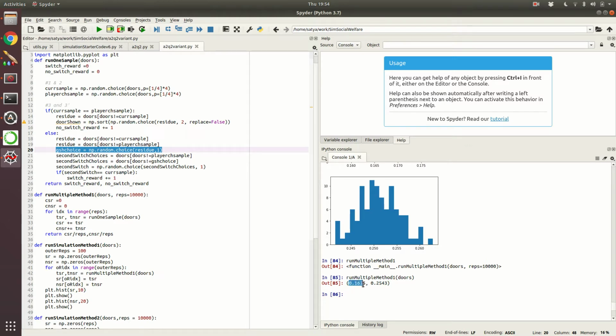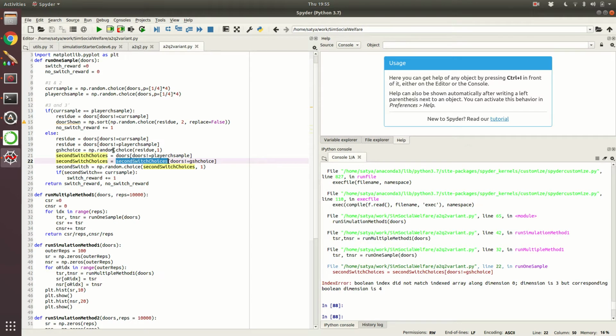I was not understanding what was going on. Then I realized that for the second choice, you should remove the thing the player has chosen and what the game show host has chosen. I did the same thing, so this is why there was a problem. I should remove first the player choice, then remove what the game show host has chosen. Because of these two mistakes, I was getting an error. So I will just change this, and now it should be fine.